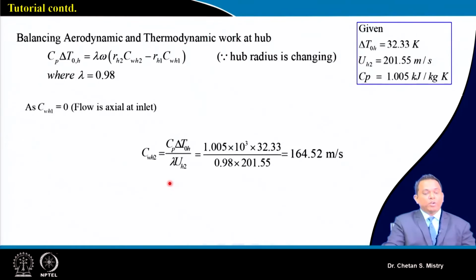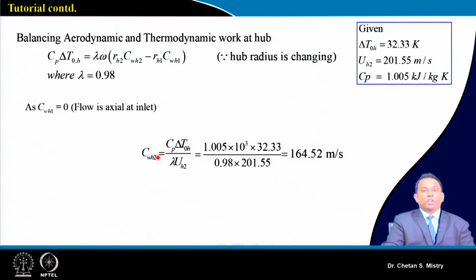In line with what we have done at the mid station, we will be assuming the aerodynamic work and thermodynamic work to be the same at the hub station. As we have discussed, it is axial entry, so CW1 is equal to 0.